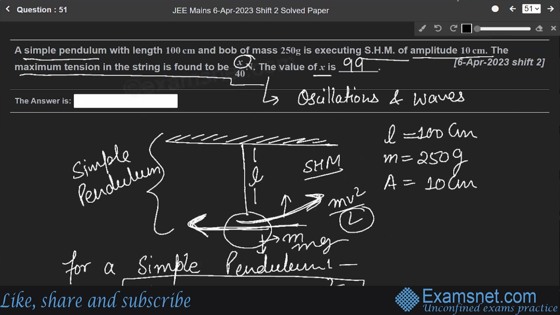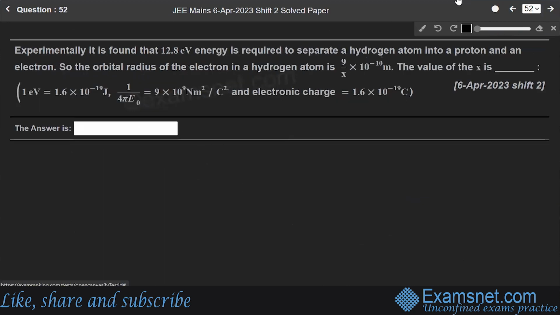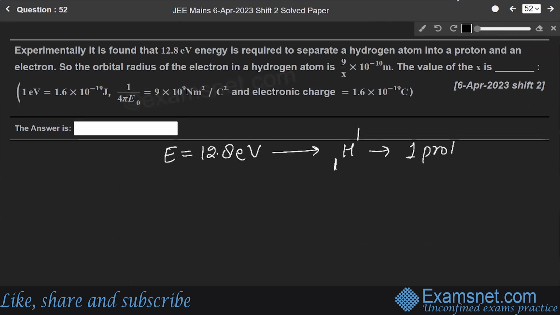So the value of X is 99. Got it? Now, the next question is: experimentally, it is found that 12.8 electron volt energy is required to separate a hydrogen atom into a proton and an electron. Hydrogen atom 1H1, 1 proton plus 1 electron.